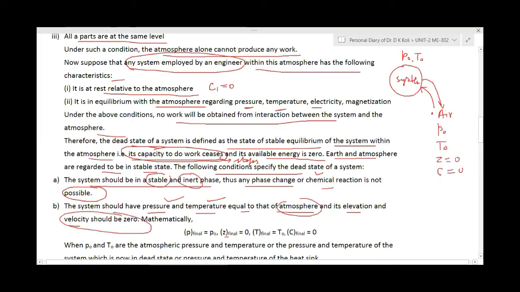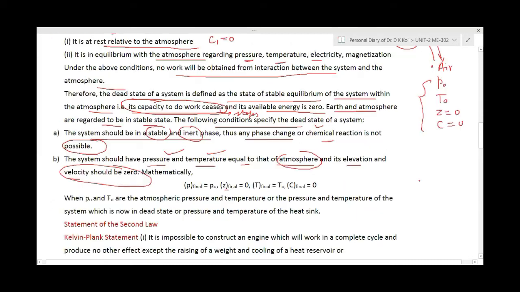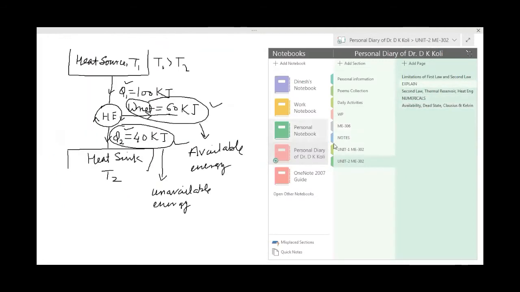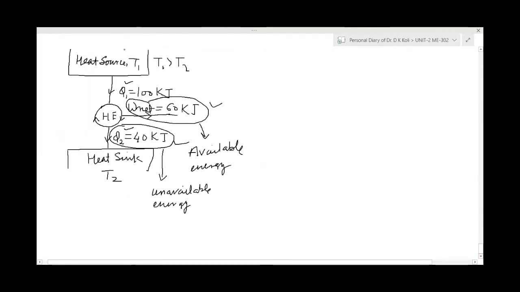The system as well as the surroundings will both be the same. Then our system is said to be in the dead state. It can produce no work at all. I'm going to this term again to make it clear, because here you will see this is our heat source, this is our heat sink. The system is taking this amount of heat from the surrounding, rejecting this amount of heat to the surrounding, but it is converting 60 kilojoule of heat into work.